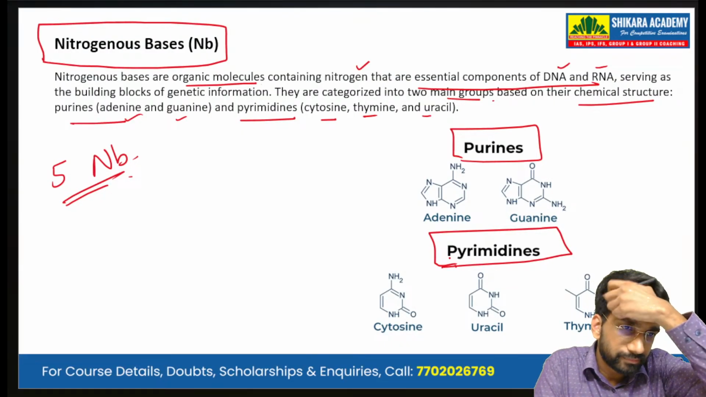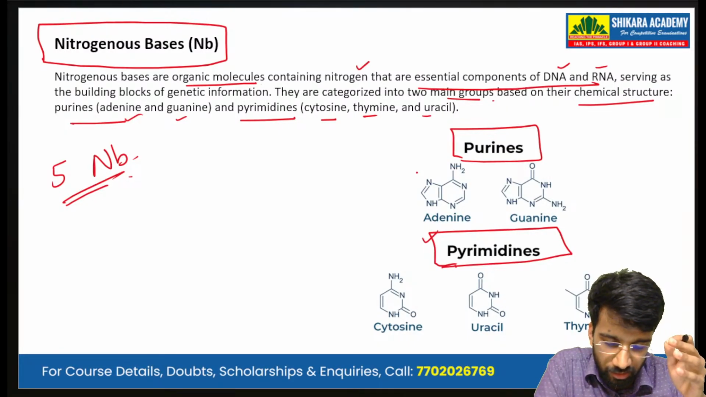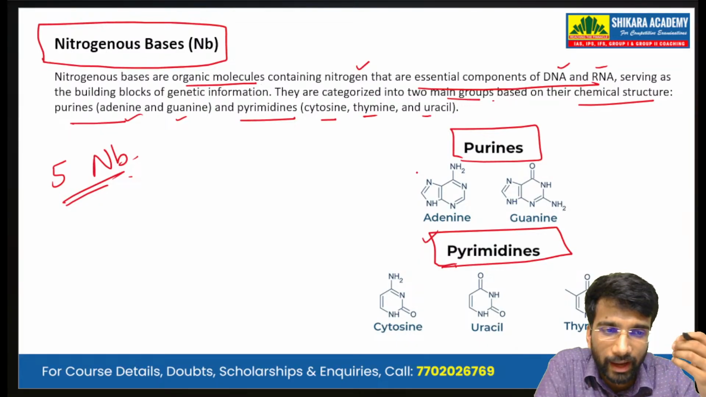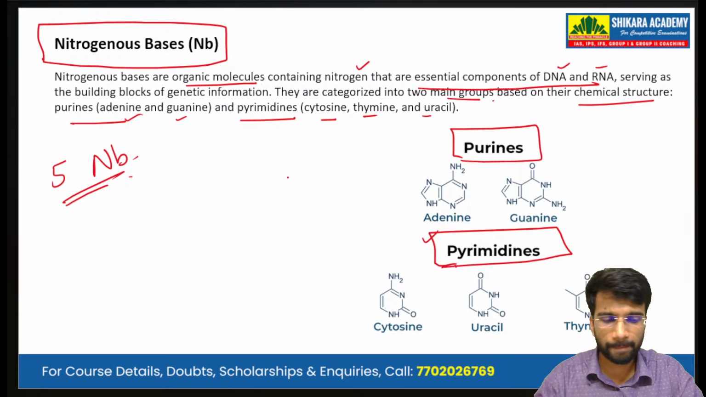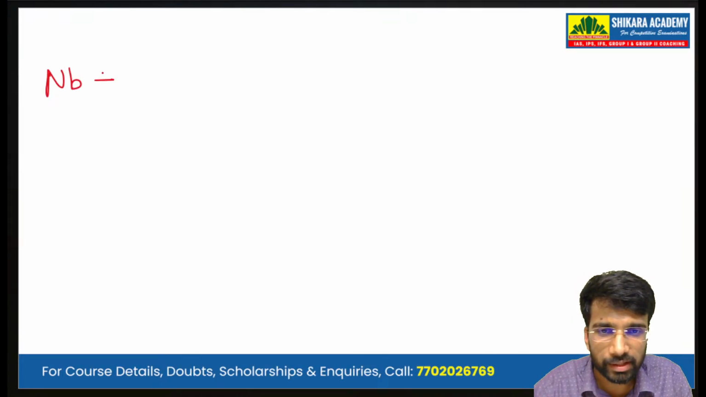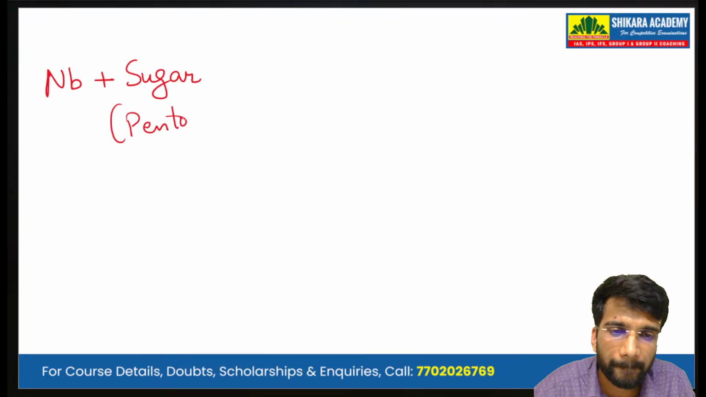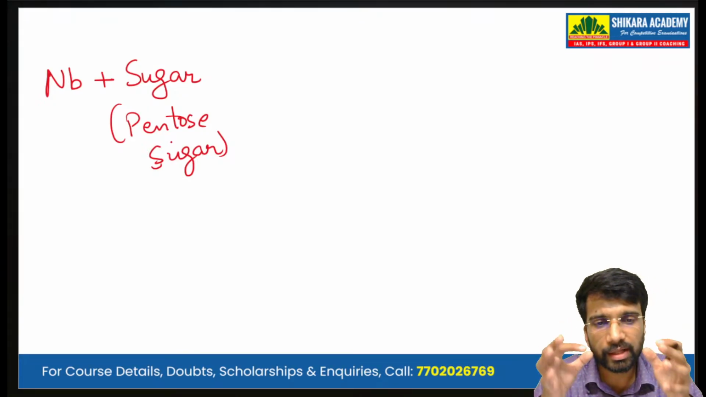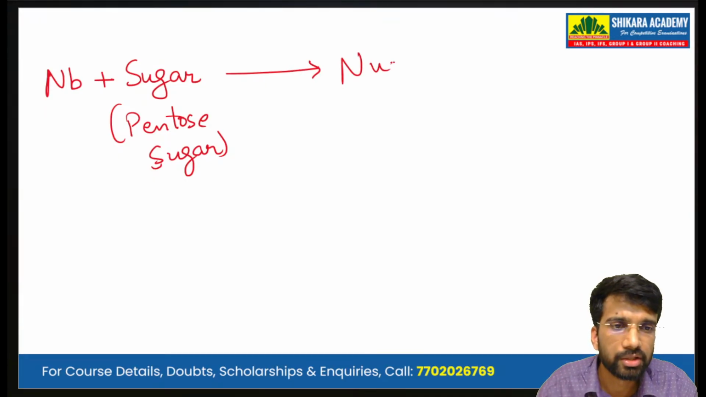The purines encompass adenine and guanine, and the pyrimidines have cytosine, uracil, and thymine. So these are the five different nitrogenous bases. Now what happens when these nitrogenous bases are attached to a sugar, mainly the pentose sugar? When a nitrogenous base is attached to a pentose sugar, then what we get is a nucleoside.